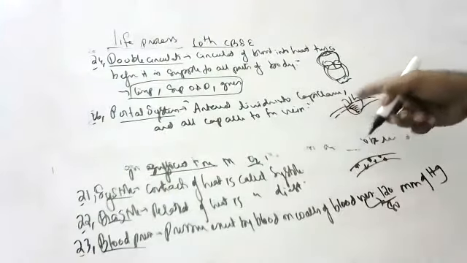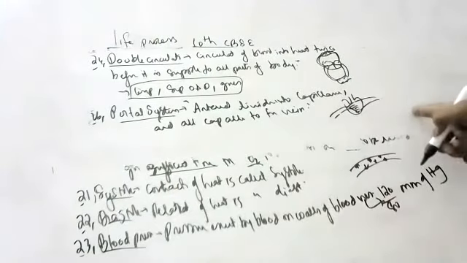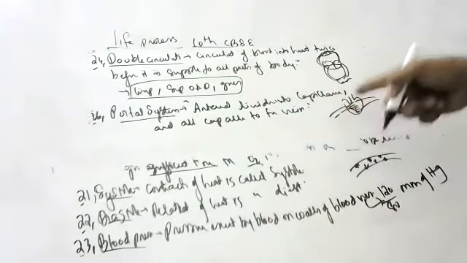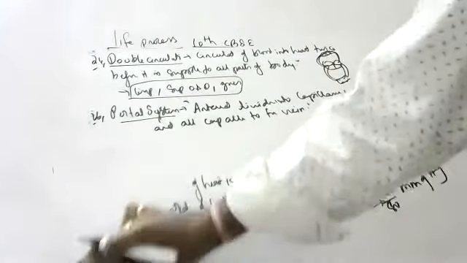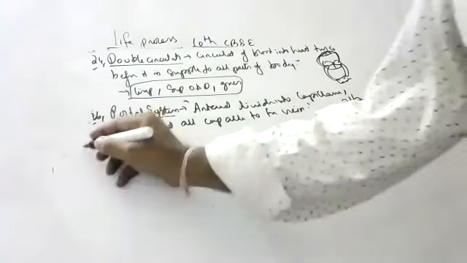All arteries will come and divide into capillaries. Capillaries combine to form a vein. How many capillaries? How many cells are there, that many capillaries. Okay, children. Next one.